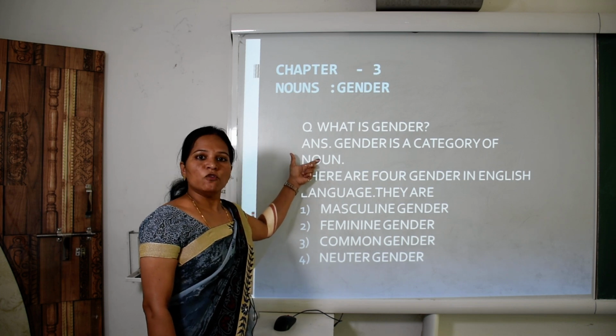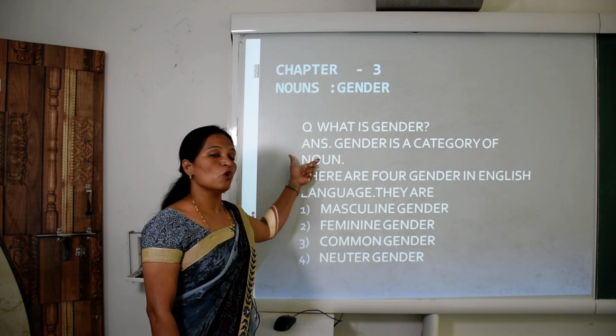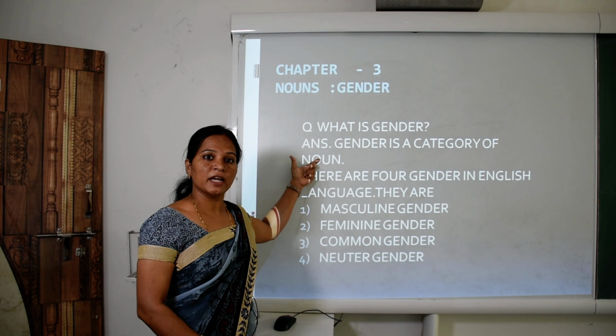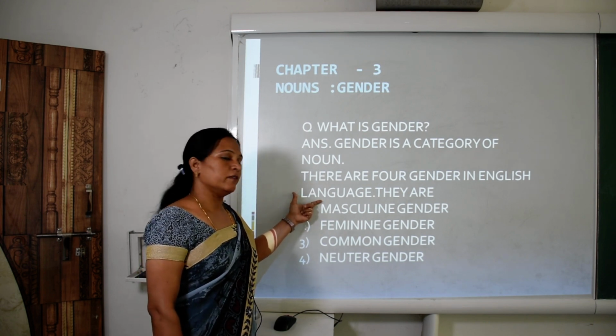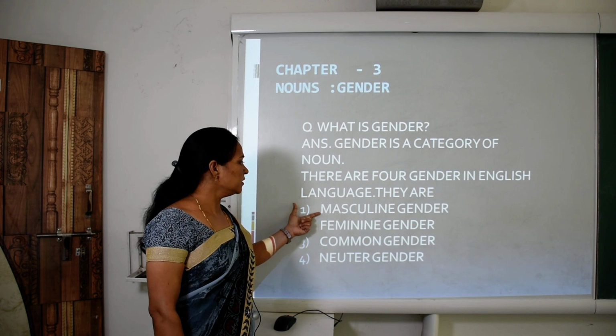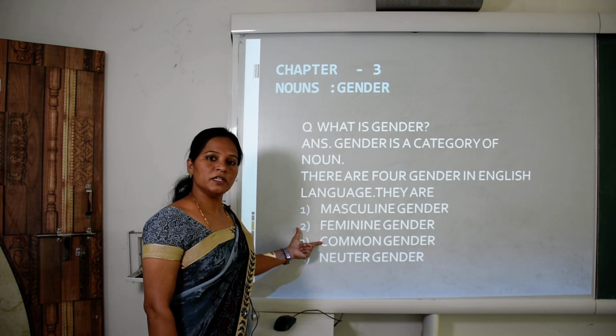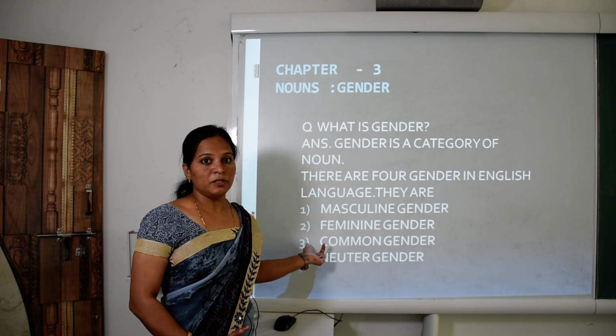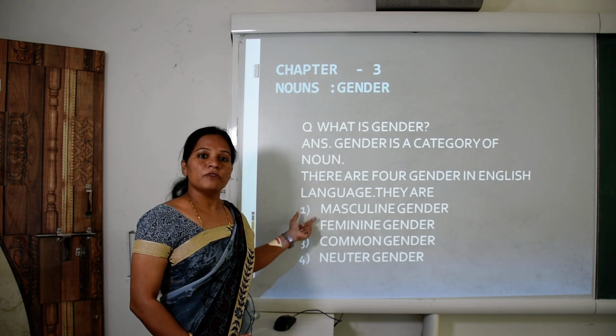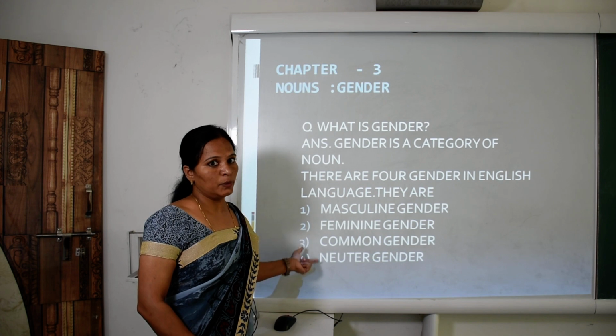Gender is a category of a noun. Category means class of a noun. So there are four genders in English language. They are masculine gender, feminine gender, common gender and neuter gender.